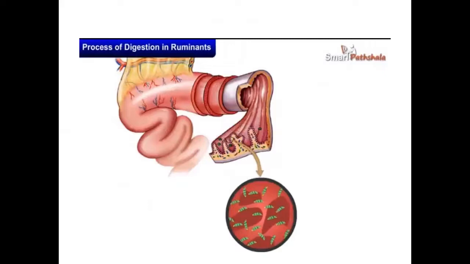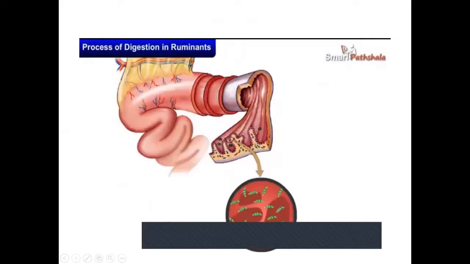Understood, children? In today's class, we have learnt about the digestion process in ruminants. What is rumination? What are ruminants? These are all the things we have studied in today's class. In the next class, we are going to study about nutrition in amoeba. Today we have learnt about nutrition in grass-eating animals.